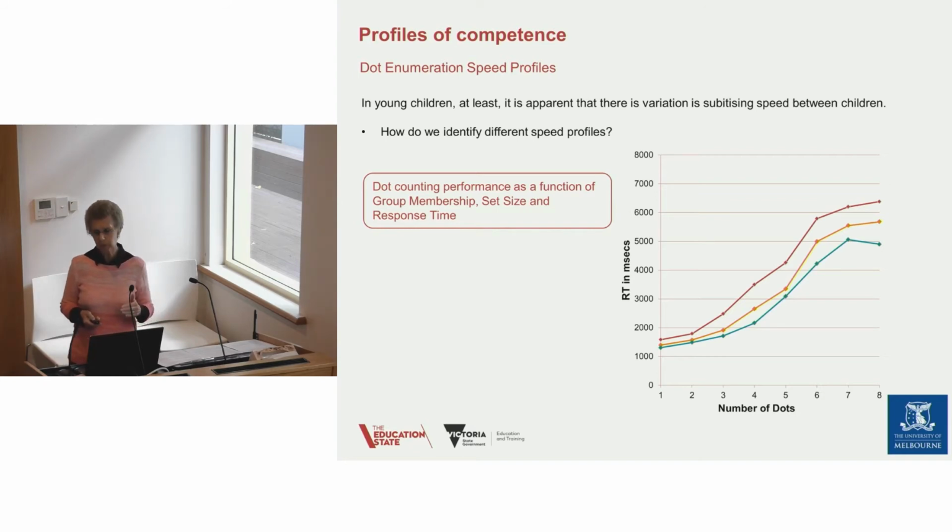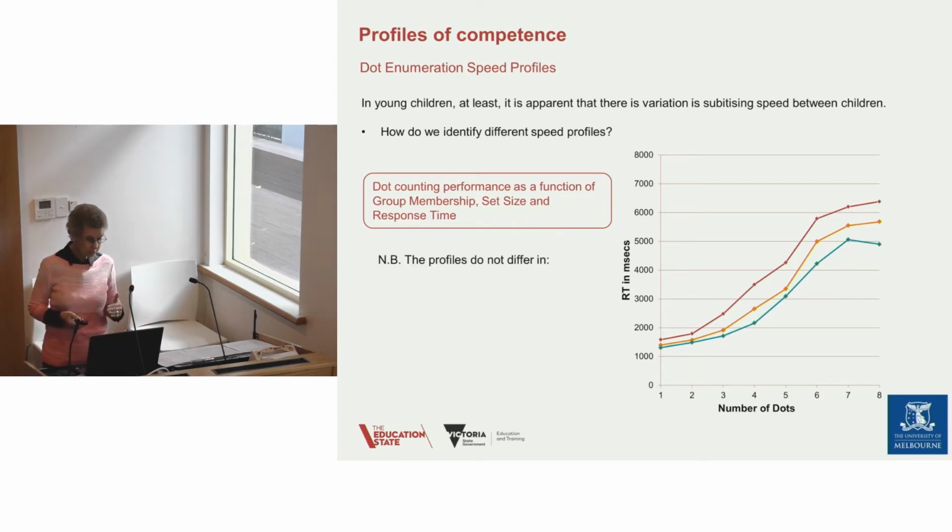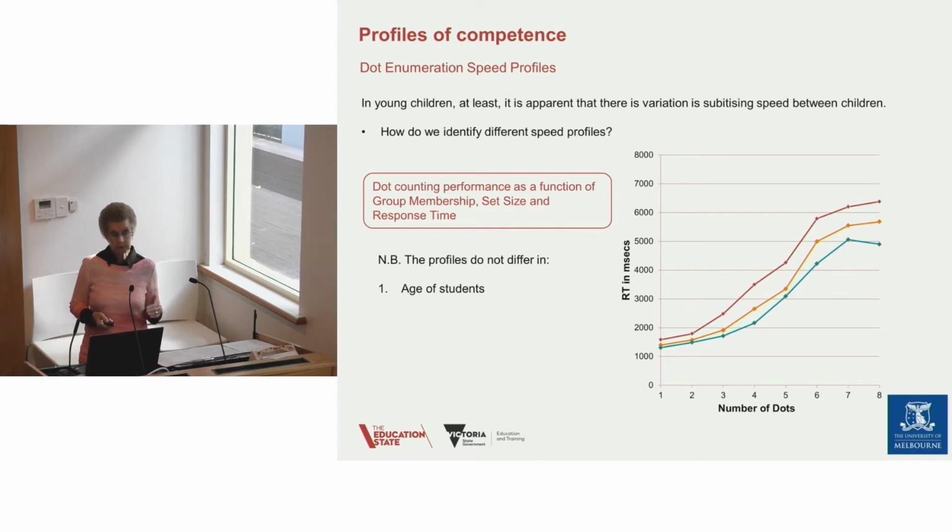They're 5 to 6 year olds. We would normally expect them to be able to subitize to 3, and that middle group are able to do that. But it's important to note that the profiles didn't differ in terms of the age of the students. It wasn't just that dark red group were older or younger than the other students. They didn't differ in digit span, so it wasn't an issue to do with working memory or short-term memory.